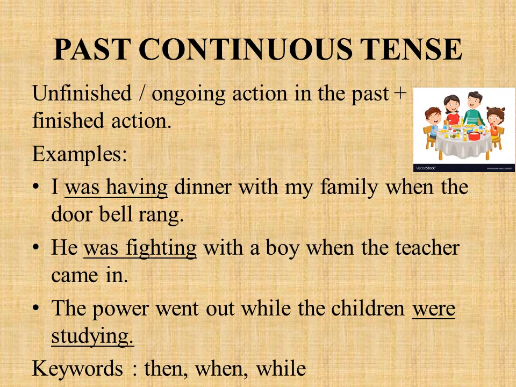When your sentence consists of some unfinished or ongoing action in the past which is followed by some finished action, you use past continuous tense in that case. For example, I was having dinner with my family when the doorbell rang. So you have 2 incidents happening here, that is the ringing of the doorbell and having dinner. So having dinner started in the past and it was happening, and by the time the incident happened, the doorbell rang. So the finished action here is ringing of the doorbell and the unfinished action or the progressive action is having dinner. So we use past continuous for the incident having dinner.